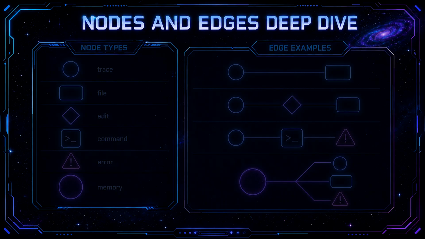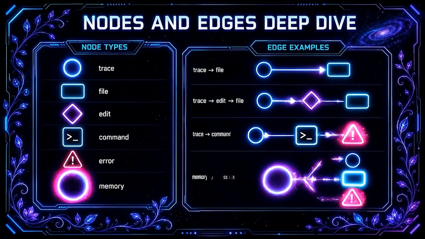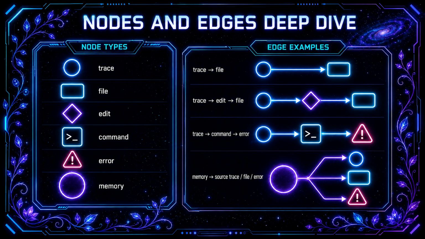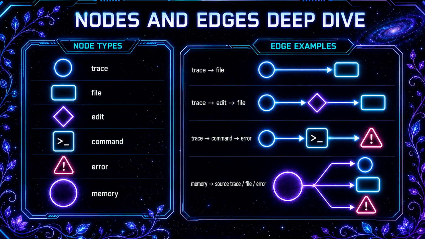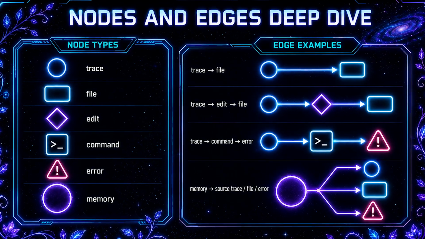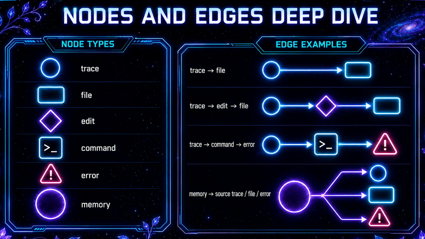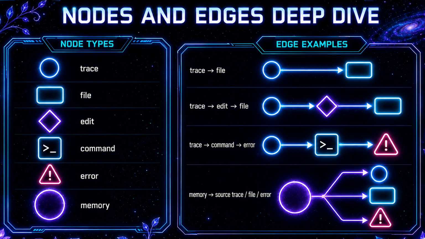Nodes and edges. The graph has two basic pieces, nodes and edges. A node is something that the system observed. The main node types are trace nodes, file nodes, edit nodes, command nodes, error nodes, and memory nodes. A trace node is usually a user prompt or task moment. A file node is a file involved in the work. An edit node represents a write, edit, or patch. A command node represents something the agent ran. An error node represents a failure, expectation, or command error. And a memory node is the compressed lesson.